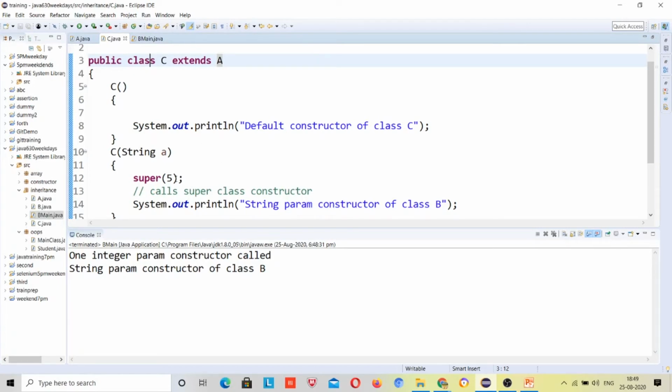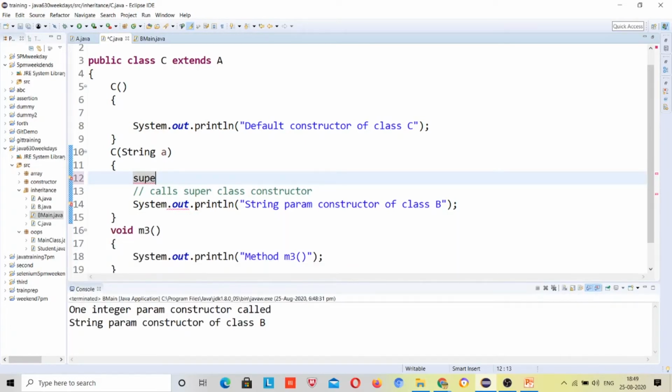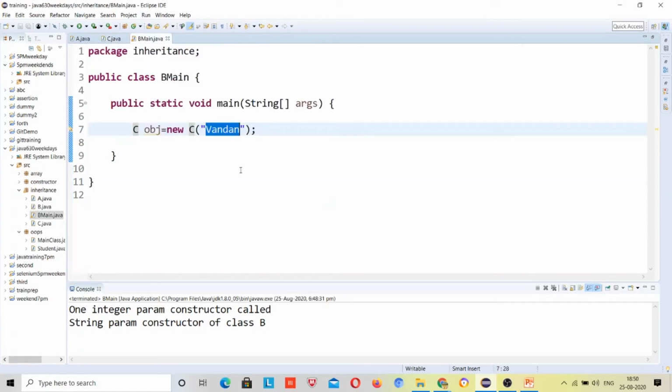I already wanted to explain it, but since you have asked, let me explain it. Suppose I write this over here. Now can anybody let me know what the output will be? Anybody?